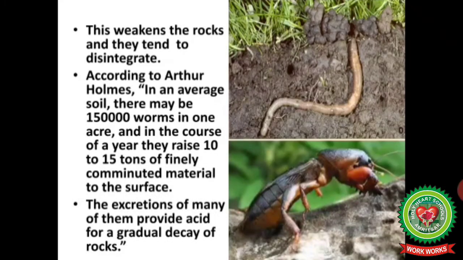According to Arthur Holmes, in an average soil, there may be 1,50,000 worms in 1 acre, and in the course of a year, there is 10 to 15 tons of finely comminuted material brought to the surface. The excretions of many of them provide acid for a gradual decay of rocks.